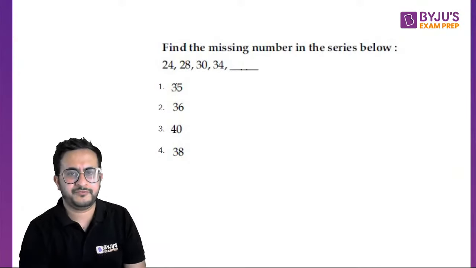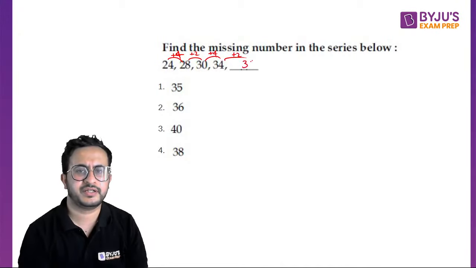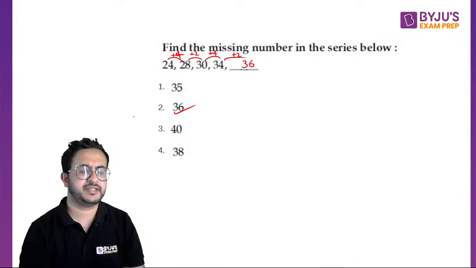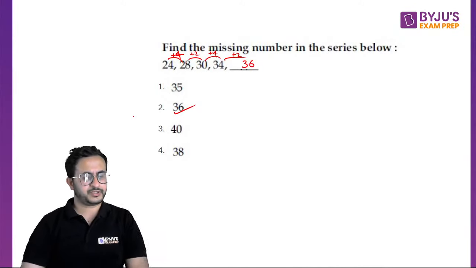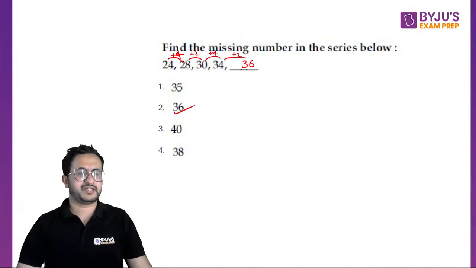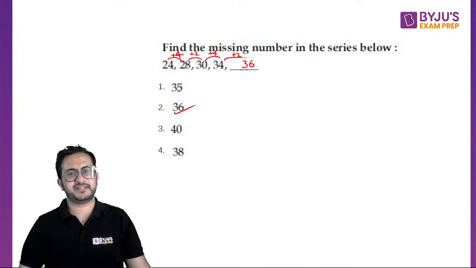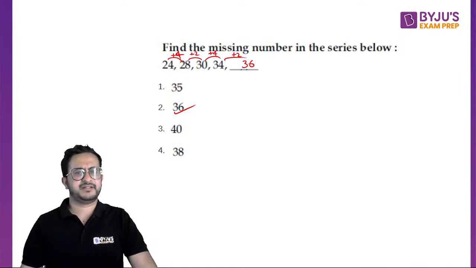Okay, so 24 to 28, we see that this is plus 4, this is plus 2, again plus 4. So by that logic, there should be plus 2, that is 36. So that is the series plus 4 plus 2 plus 4 plus 2. So the next term is 36. Number series also, if they ask, they do not ask very difficult ones. Number series sometimes tricky in SNAP, but in CMAT generally easy ones.